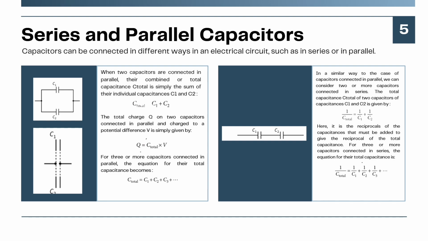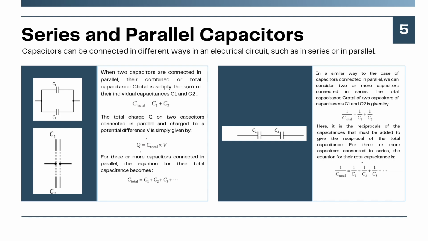And next, let's discuss series capacitors. In a similar way to the case of capacitors connected in parallel, we can consider two or more capacitors connected in series. The total capacitance C total of two capacitors of capacitance C1 and C2 is given by 1 over C total equals 1 over C1 plus 1 over C2. Here, it is the reciprocals of the capacitance that must be added to give the reciprocal of the total capacitance.